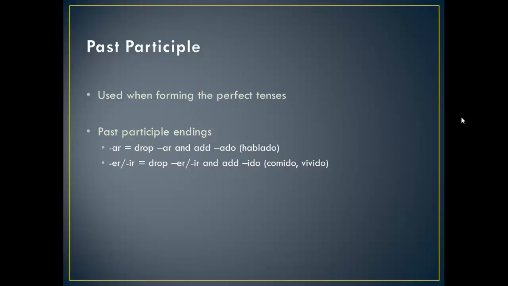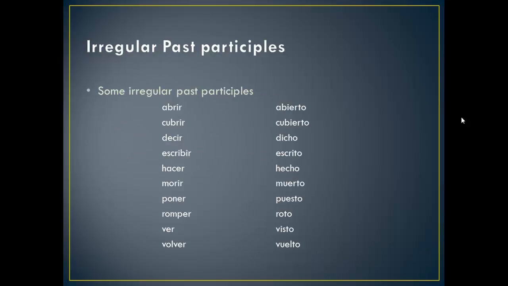Your past participle endings for AR, you're going to drop the AR and add ado. So hablar is going to go to hablado. For ER and IR verbs, you drop the ER or IR and you're going to add ido. Comer goes to comido. Vivir goes to vivido. Easy so far, right? Of course, here is a list of a whole bunch of irregulars.